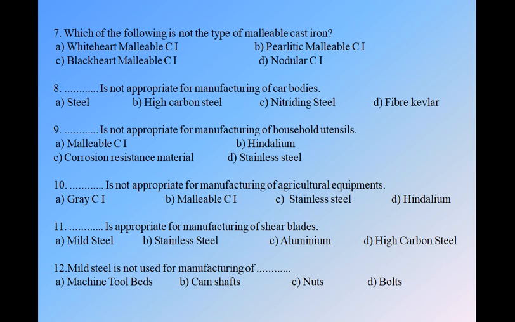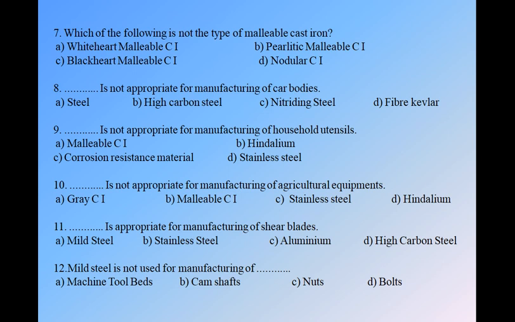Next, question 10. Which is not appropriate for manufacturing the agriculture equipment? We have four options: A. grey cast iron, B. malleable cast iron, C. stainless steel, D. hindalium. Okay, as the agriculture equipments are the harder ones, they require high compressive strength. So from these four, hindalium is not used for the agriculture equipments because it is a soft material. Okay, so option D is correct.